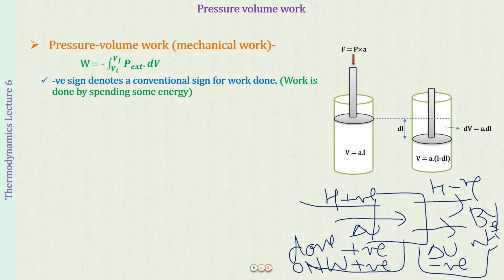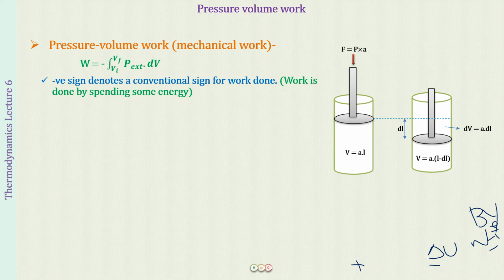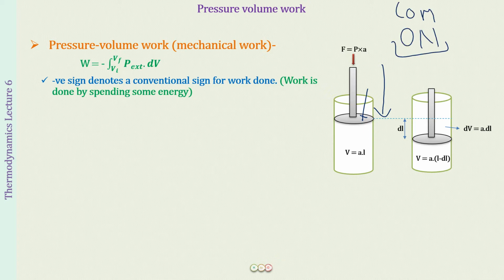Now what is happening in this example that we have taken? In this example, there is compression of the gas. In the compression, what is being done? Either work is done on the system or by the system. We all now know that this is work done on the system. The external pressure was greater than the pressure of the gas. Therefore, the external pressure pushed the piston inwards. So it is not the system doing anything. It is the surroundings which is doing something on the system. So this is work done on the system.